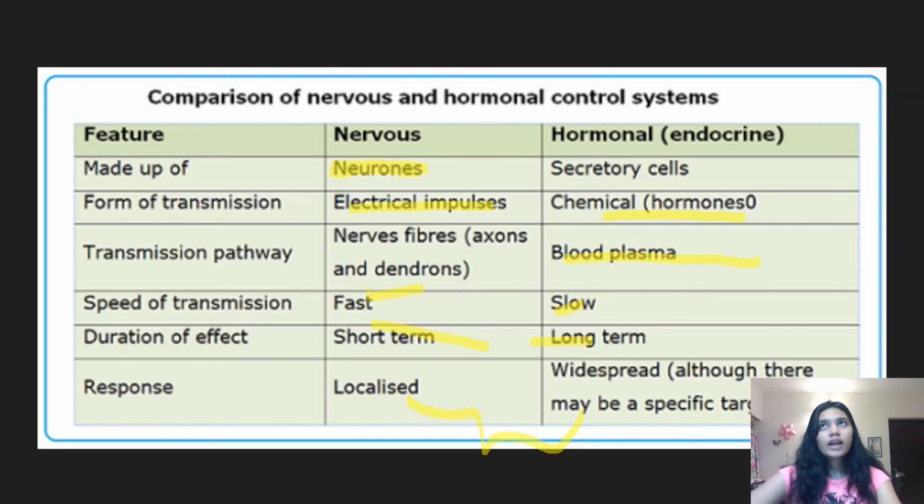And very often, there was this one question which asked, which one is better? So none are better. You give the pros and cons of both. That is, one is faster, one is slower, one is short term, long term. And then you write it's best because sometimes you need a fast response, so the nervous system. Sometimes you need a slow response. Together they work best. Okay.